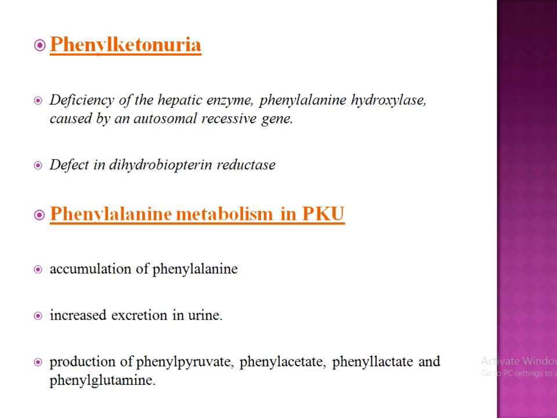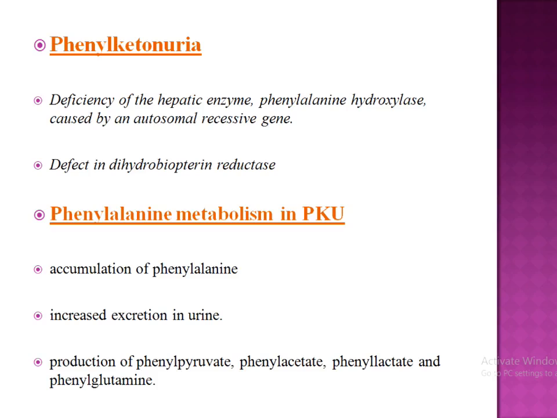And also it is reported that a defect in dihydrobiopterin reductase will cause phenylketonuria. This enzyme impairs the synthesis of tetrahydrobiopterin, and that is required for the action of phenylalanine hydroxylase. So if phenylalanine hydroxylase is not proper, we cannot convert phenylalanine into tyrosine.